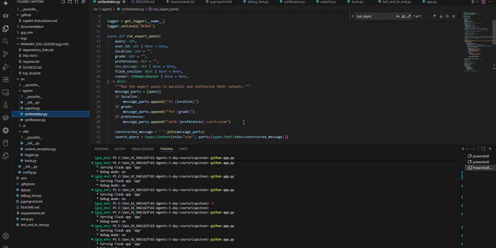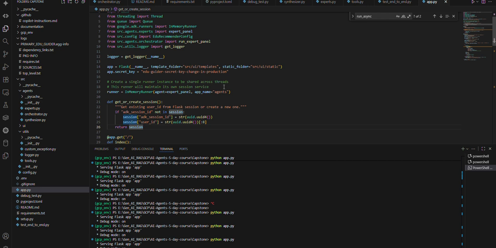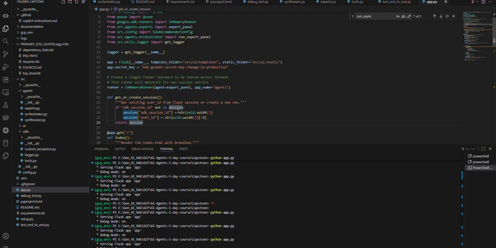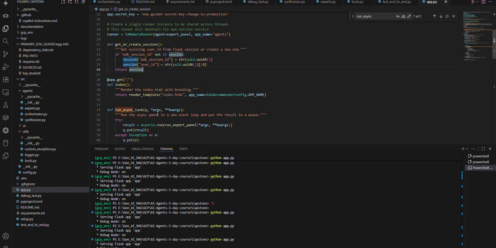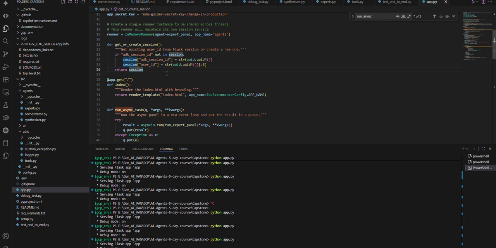We have used in-memory session, which is very useful for storing session-related data quite efficiently. It gets the session data for every user and stores it per user, which is efficient for storing the data per session. So we have a parallel agent for processing the experts, in-memory session for storing the session data, and we have the memory concept introduced. This is the overview of the agent, and now I will walk you through a demo.